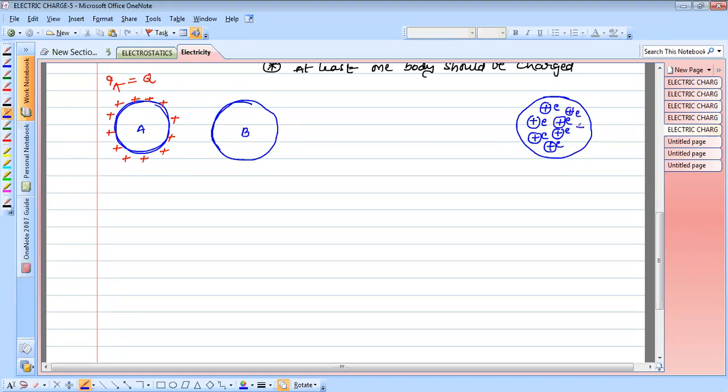This is a positive ion and electron, a combination of a positive ion and electron. Electrons are free charge carriers. Very clear. I told you clearly, when charges are transferred from one body to another, only electrons transfer. There is no transfer of protons.